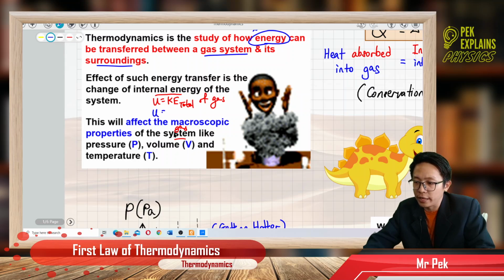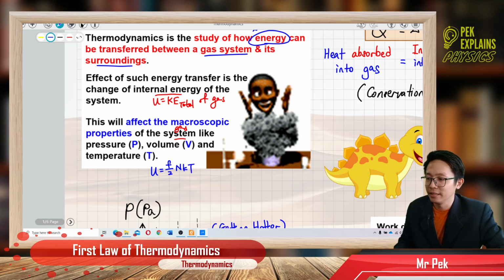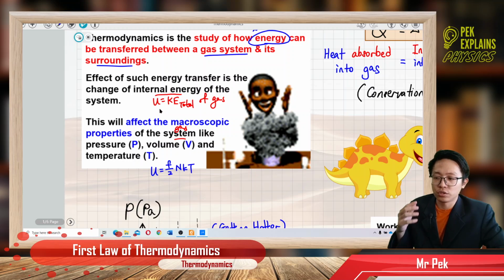The internal energy of the gas, what's the formula? f over 2 NkT, isn't it? So just now I already explained the energy transfer will change the internal energy of the gas. So when the internal energy of the gas is changed, the temperature of the gas will also change.